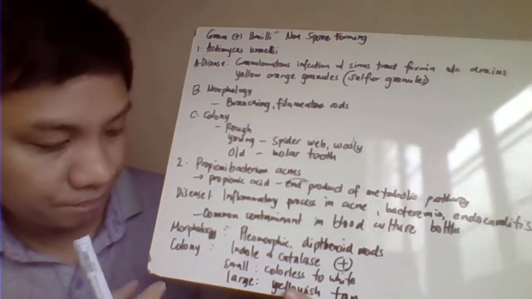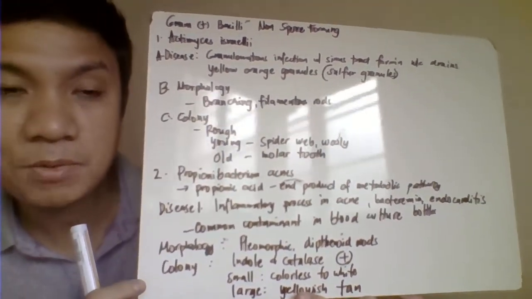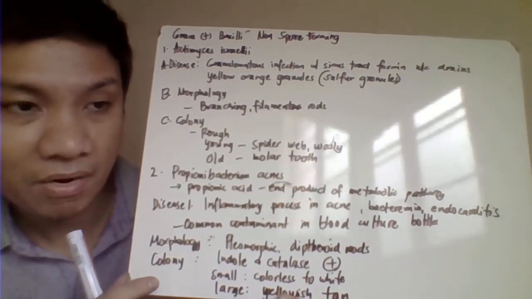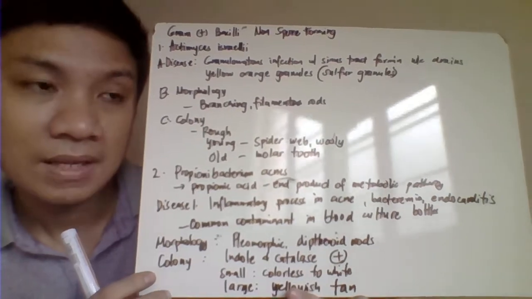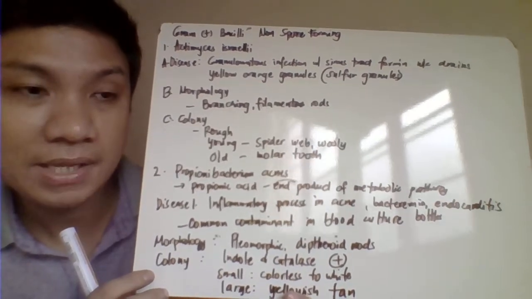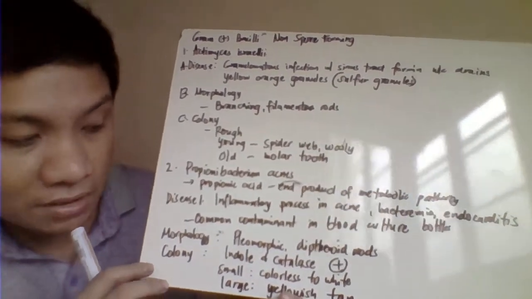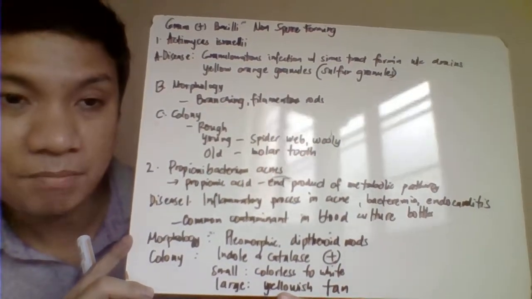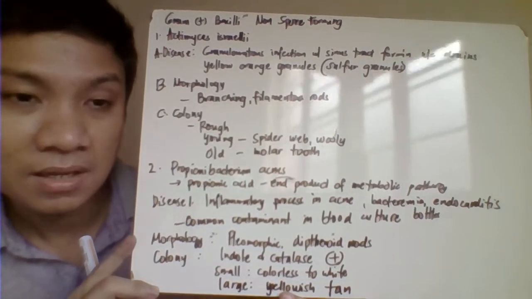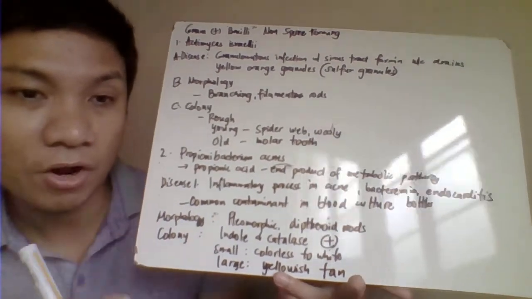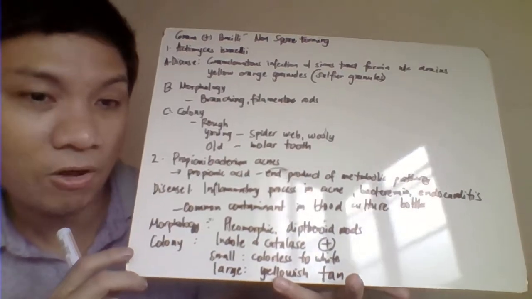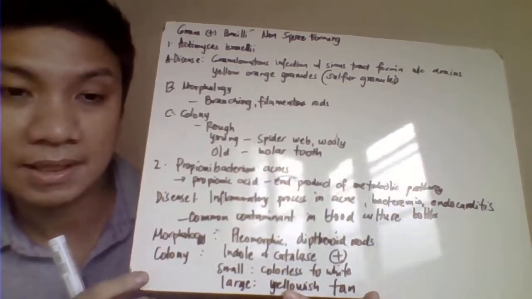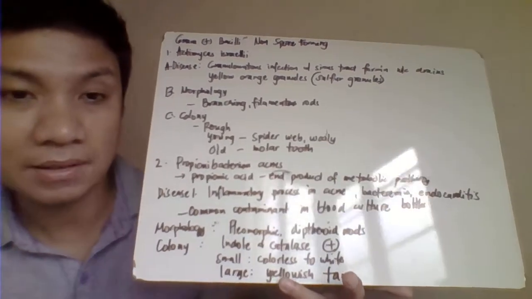Okay, morphology, it appears to be pleomorphic, so iba-ibang shape. It also appears to be like our diphtheroids. For the colony, this is positive for the catalase and even positive for your indole. And the colony here might range from small, colorless white colony to large. Pero pag larger colony, may color siya, yellowish tan na color. Pero pag smaller colony, it appears to be walang color, colorless or white. Okay, that's your Propionibacterium acnes.